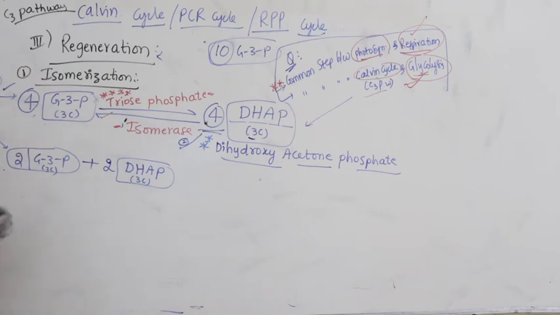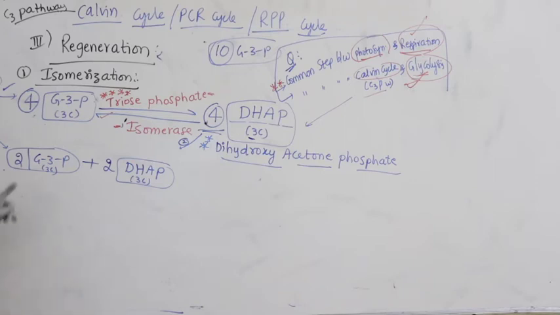Guys, it's very easy to study regeneration. If you simply add the 3 carbons and 3 carbons, you will get the end product. Guys, I already told you this in enzymes. I told you to practice Calvin cycle. I already explained at the time of enzymes, so that I thought you will practice quite a number of times. And by the time I come to photosynthesis, I thought you will be having a good grip on Calvin cycle.